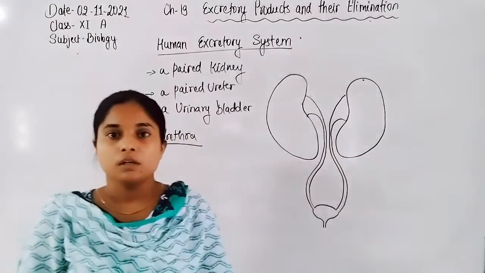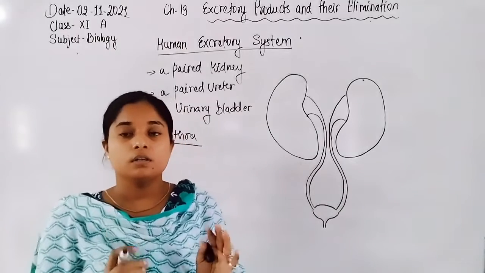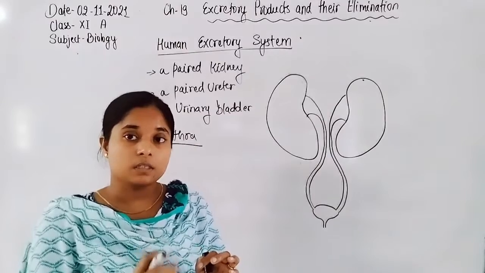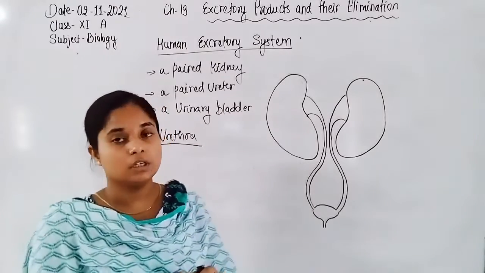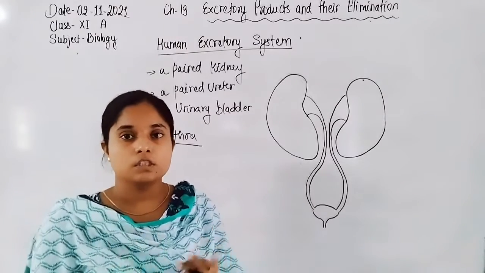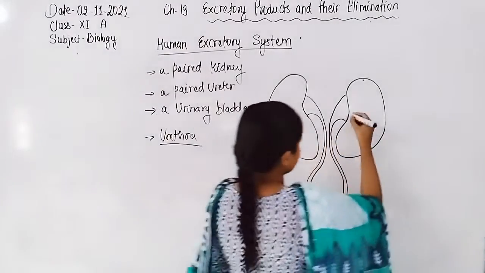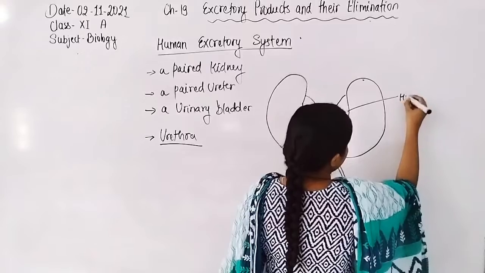From the urinary bladder, the urethra is connected, and it removes the urine, the excretory product, from the body. So this notch is known as the hilum.